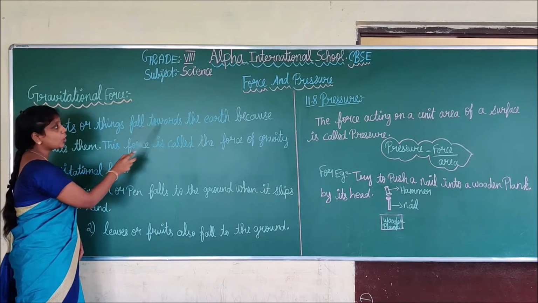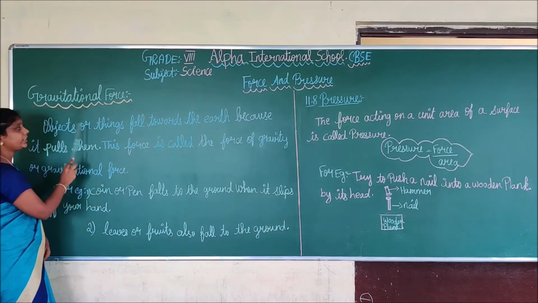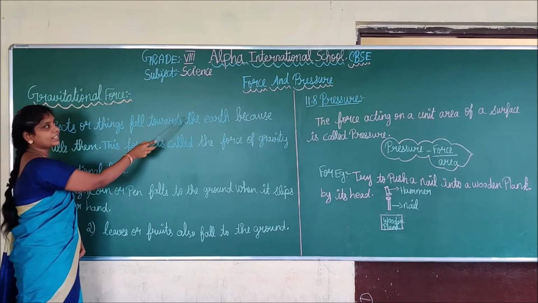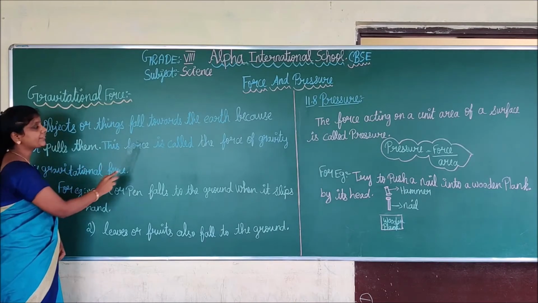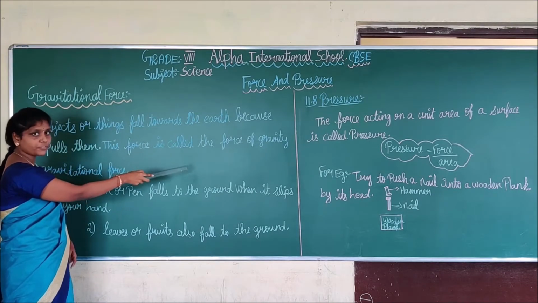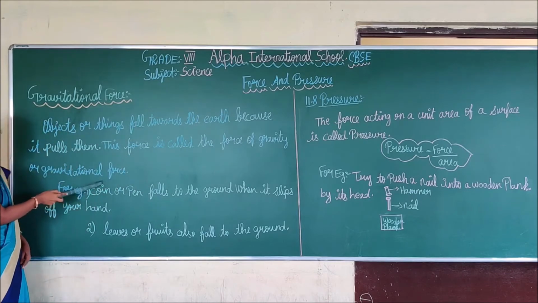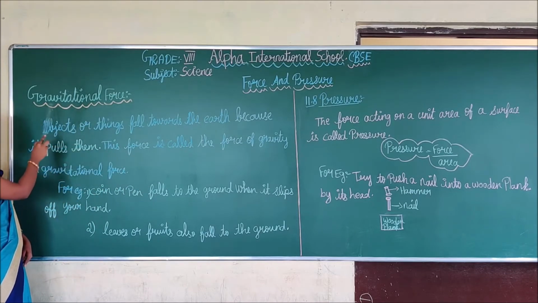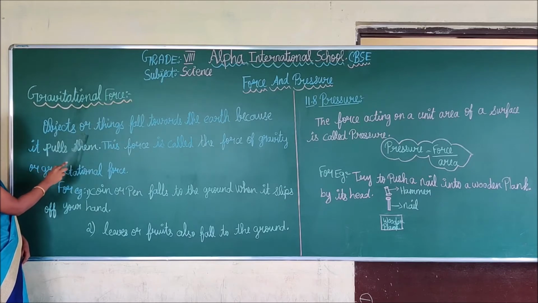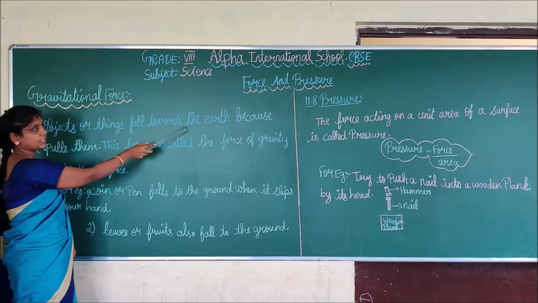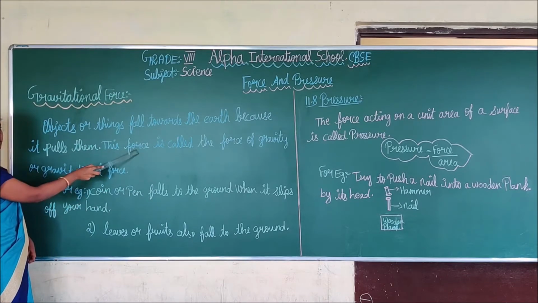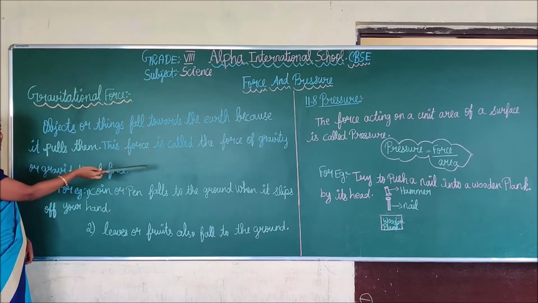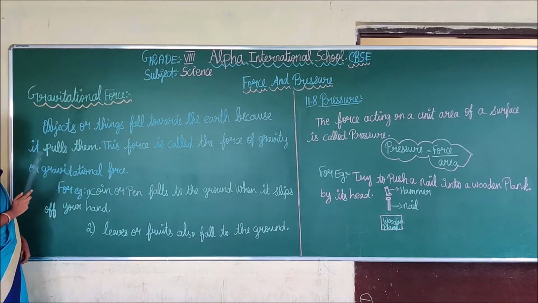Things fall towards the earth because it pulls them. This force is called the force of gravity or gravitational force. This is the definition of gravitational force: objects or things fall towards the earth because it pulls them.